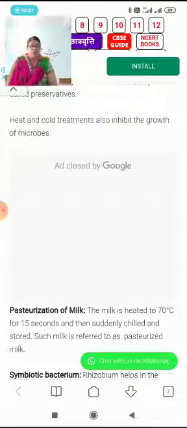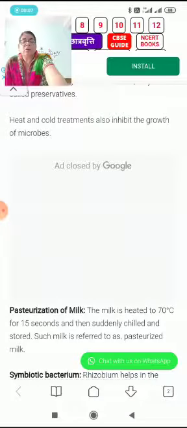It destroys the heat-resistant microorganisms and reduces their number inside the milk so that milk can be kept fresh for a longer time. So, pasteurization is done to keep the milk fresh for a longer time. You can keep a pasteurized milk packet inside the fridge for 4-5 days in the deep freezer section. Now the next is